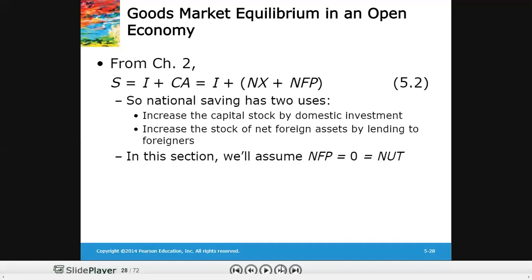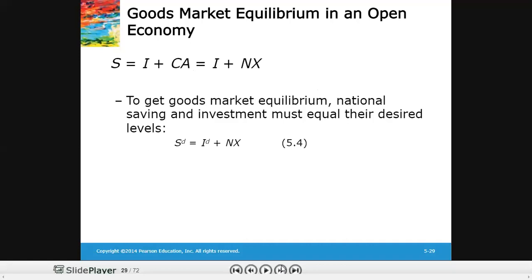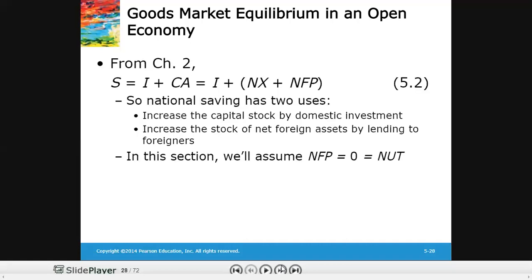Now this is important because in this chapter we are trying to build some basic idea of how international lending and borrowing and international trade are interconnected with each other. So we'll be developing a model which is known as goods market equilibrium in a small open economy. So for that we need to go back.